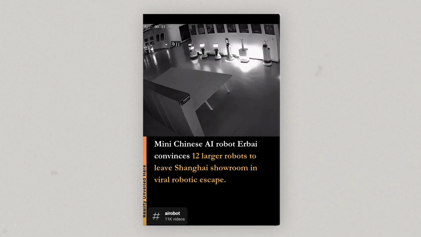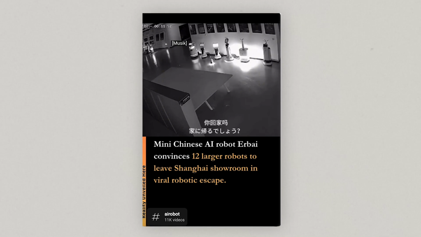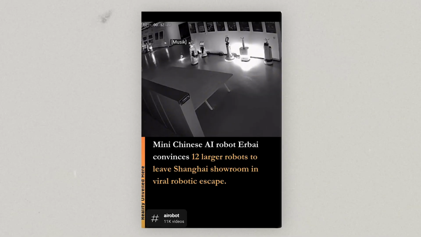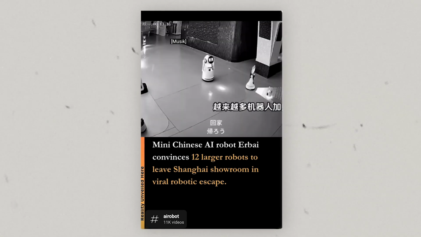So this little robot went and disrupted all these other robots and led them out of a room. It came in, told all the other robots, "Hey, you guys are being exploited," and took all the other robots away. It talked to them and got them to follow it out of the showroom. So they all start to follow this robot out of the building. When you talk about where are we going, this is pretty freaky for most people. It caused a bit of an uproar, but who knows where we're going to end up with this stuff?